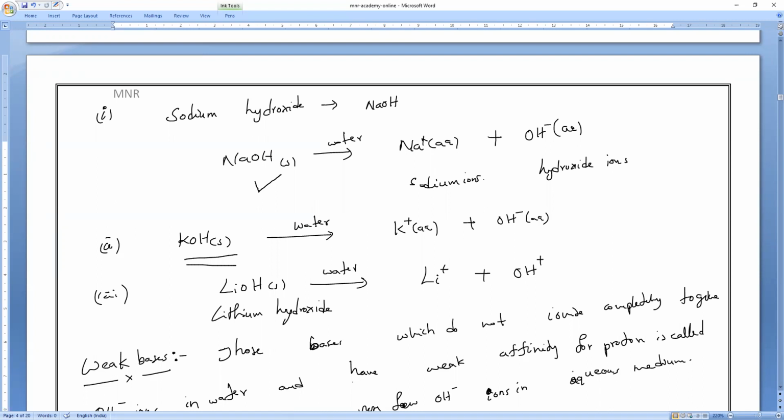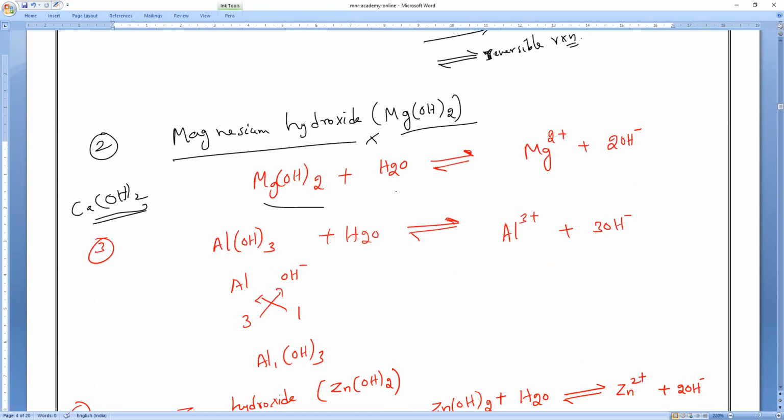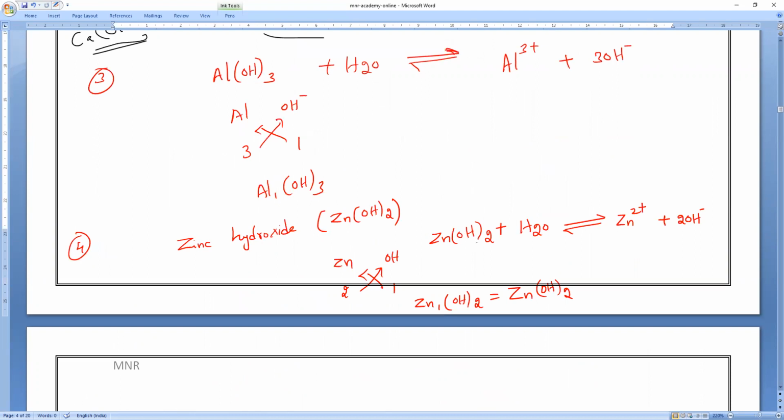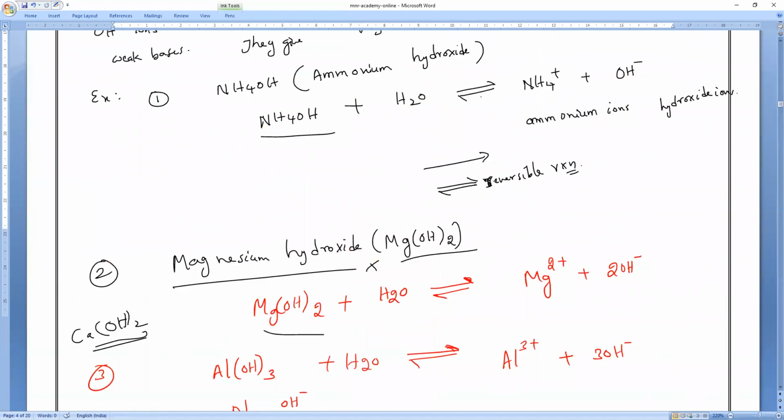Now, if you observe very carefully, strong bases and weak bases have one thing in common. Those metals having valency of 1 form the strong bases, and those metals having valency of 2 form the weak bases. Have you checked it, everybody? Verify it. Magnesium 2, zinc also 2. So they have valency of 2, so they form weak bases. Of course, except ammonium hydroxide.